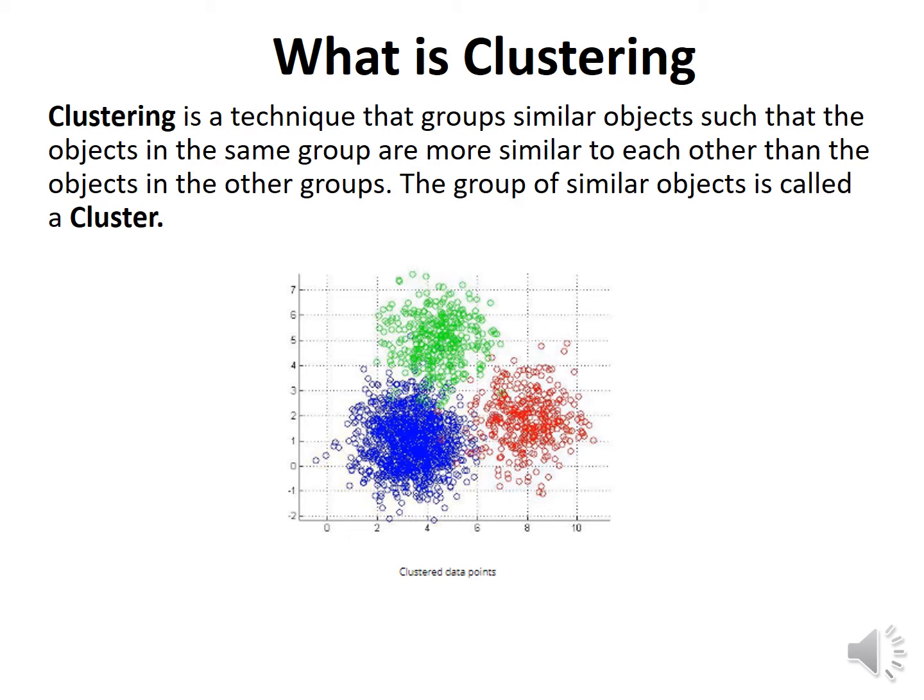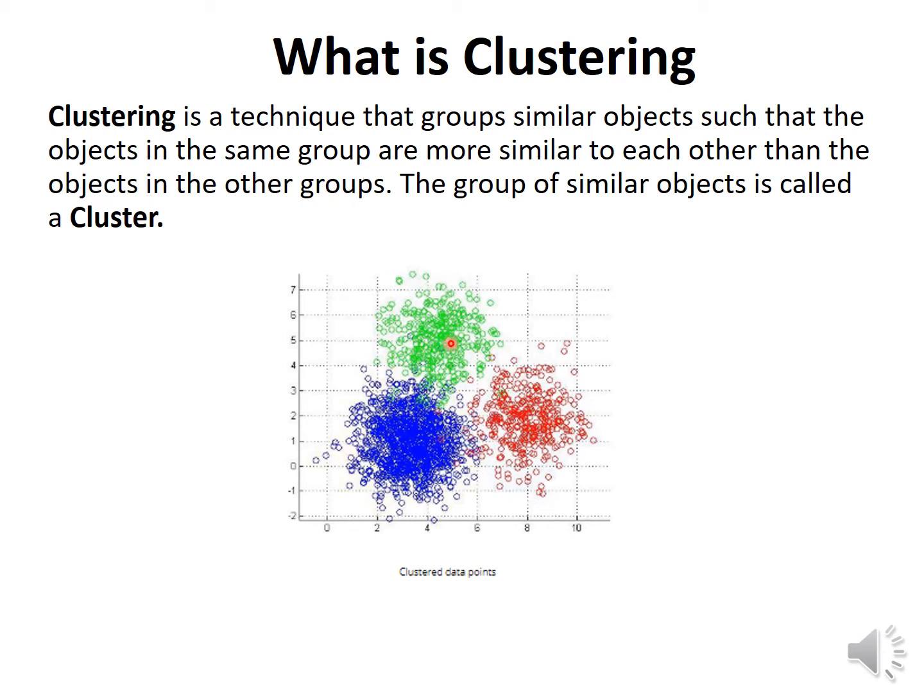So today's topic is, as we discussed in previous lectures also, about clustering. So what is clustering? Clustering is a technique that groups similar objects such that the objects in the same group are more similar to each other than the objects in other groups. So the groups of similar objects are called clusters.